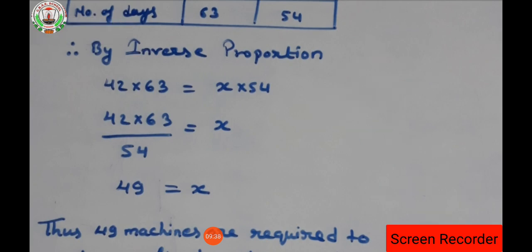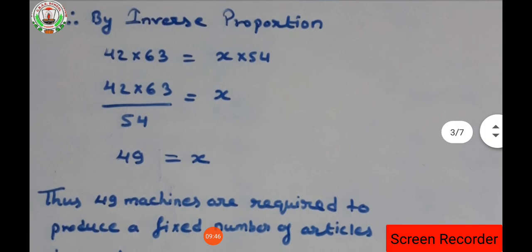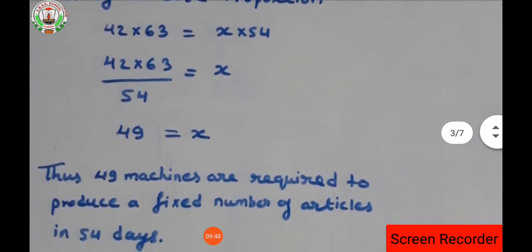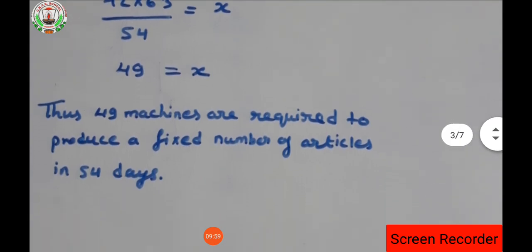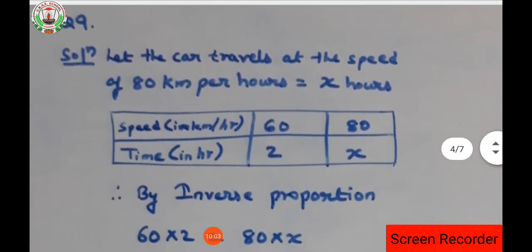So clear the deductions of the numbers. In this way you have to do the cancellations of the numbers. Thus 49 machines are required to produce a fixed number of articles in 54 days. If the number of machines increases, obviously the number of days will decrease. So it belongs to the inverse proportion question. Clear everyone?